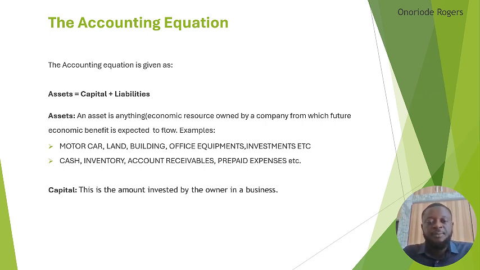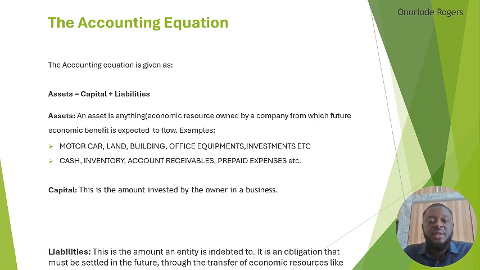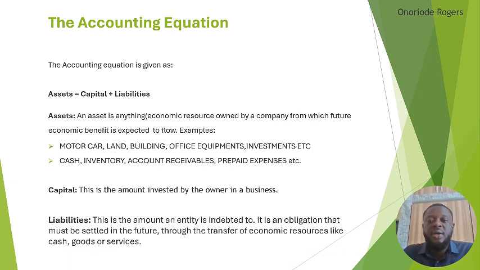Then let's go ahead. We have the capital. Capital is the amount invested by the owner of the business. The amount you, the owner of the business, invested in the business is called the capital. Then we have the liability. On the other hand, liability is the amount the entity is indebted to. It is an obligation that must be settled in the future through the transfer of economic resources like cash, goods, or services. That means what you're indebted to. For instance, if you took a loan from the bank to finance your business, that money you took is a liability to you, which you're expected to pay in the future.